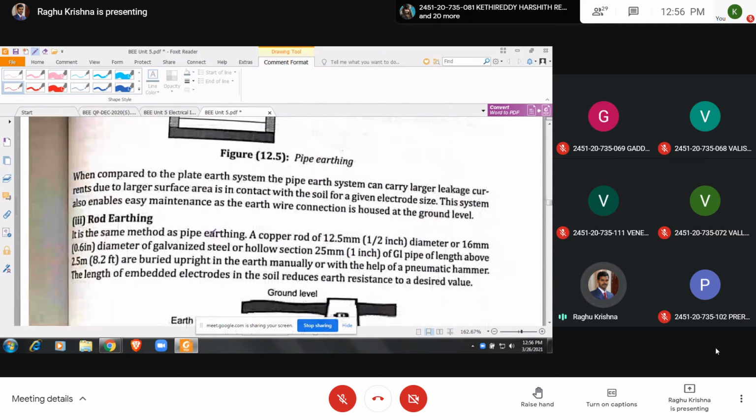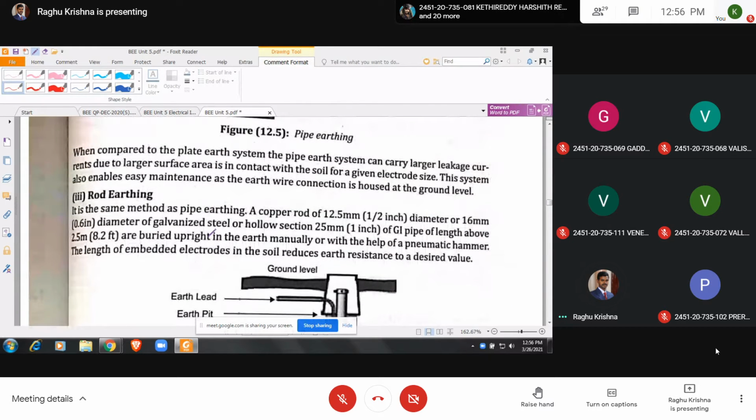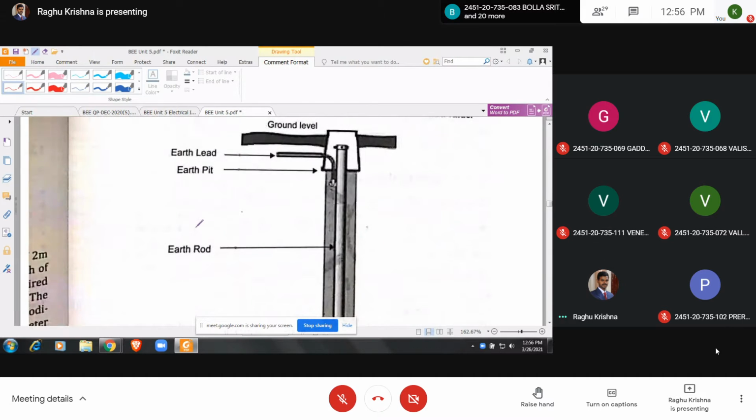So next one is the rod earthing. Here we are going to use a rod, earth rod. So previously pipe earthing means we are going to use a pipe. Here rod means we are going to use an earth rod. So rod means it is inside will be here.